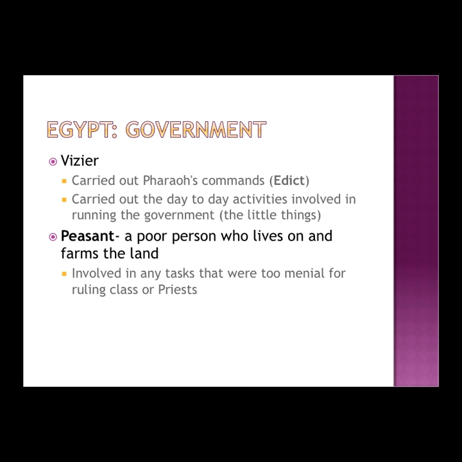The vizier is the next important person in Egyptian government, and the vizier carried out orders from the pharaoh and carried out the day-to-day activities that were not really important enough for the pharaoh to take care of. Then, of course, there were the peasants, and these are basically just the poor people who farmed the land.